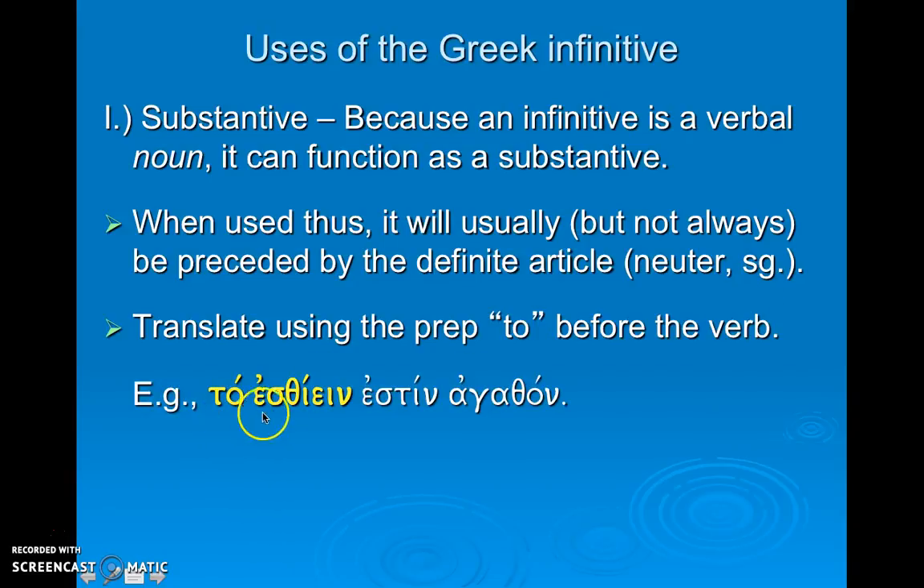So here we have to esthien, estin agathon. So our translation would be, here's our verbal infinitive, eat, to eat, and we've got our neuter singular article preceding it. So to eat is our substantive translation. To eat, estin, is good. To eat is good. So the infinitive plus the article is functioning as a substantive in this example, as the subject of the sentence.